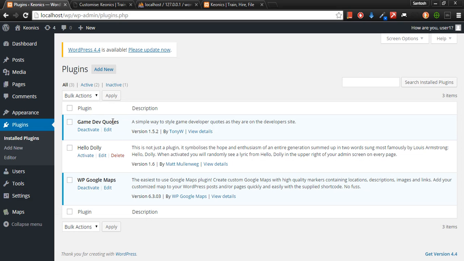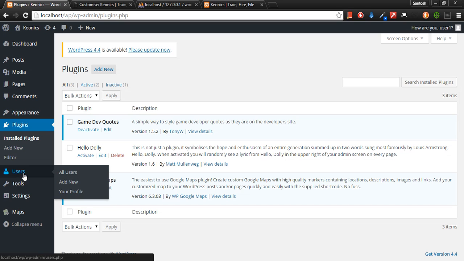Yeah, it is activated actually. You have to again assign it. If you don't find anything over here, that usually means that plugin does not have any settings at all.